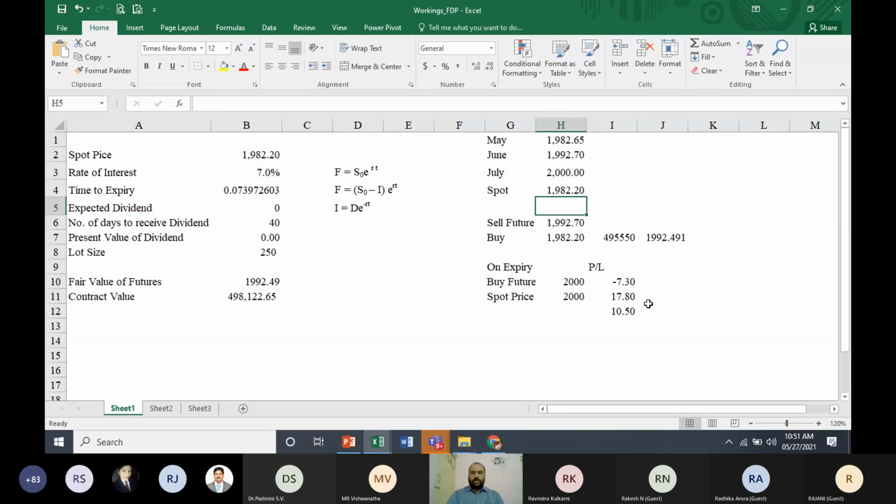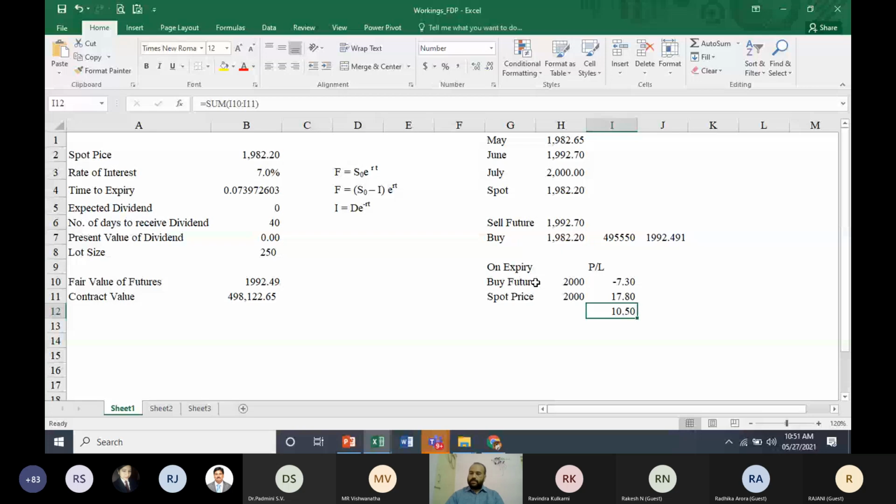Even otherwise, if you are able to get this, you can make an arbitrage profit of 10 rupees here. But please keep in mind the brokerage and all that you're supposed to pay. From a theoretical point of view, for academic purposes, you can make an arbitrage profit of 10 rupees 50 paise using a futures contract, apart from your brokerage and taxes. This is how we can try to do an arbitrage.